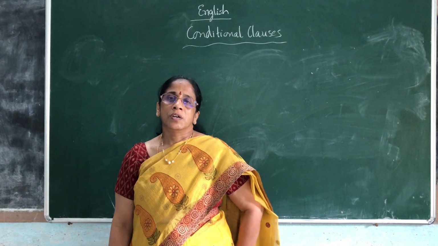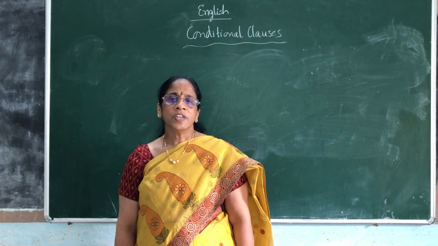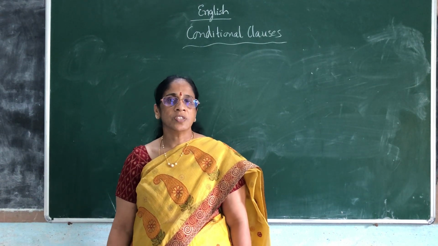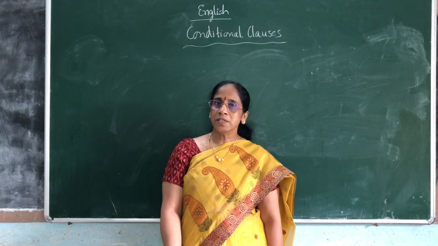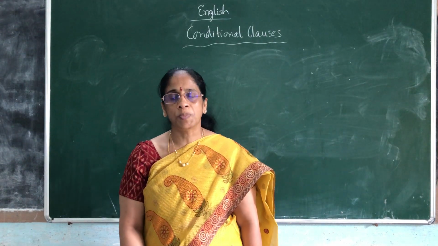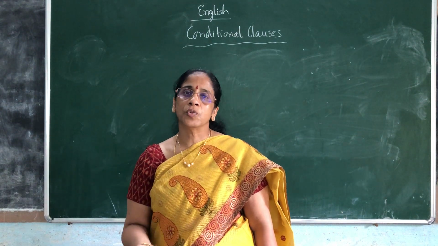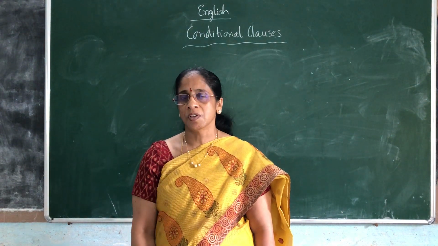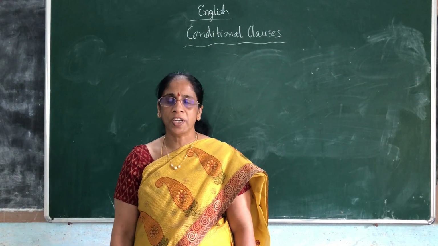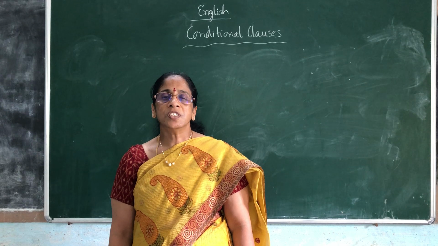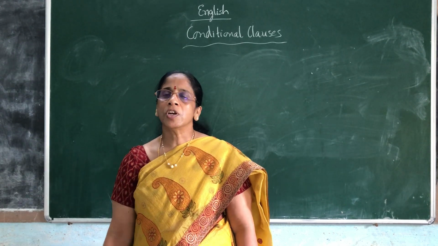So today we are going to learn about conditional clauses. So do you have any idea what a clause is first? So I'll give you a general idea. You have a perfect idea about what a sentence is. A sentence is made up of subject and predicate, two parts: the person or the thing which is doing the action, and what is going on, called subject and predicate in the sentence. In the same way, even a clause is also made up of subject and predicate, but it is generally incomplete, and it is a part of a compound or a complex sentence.